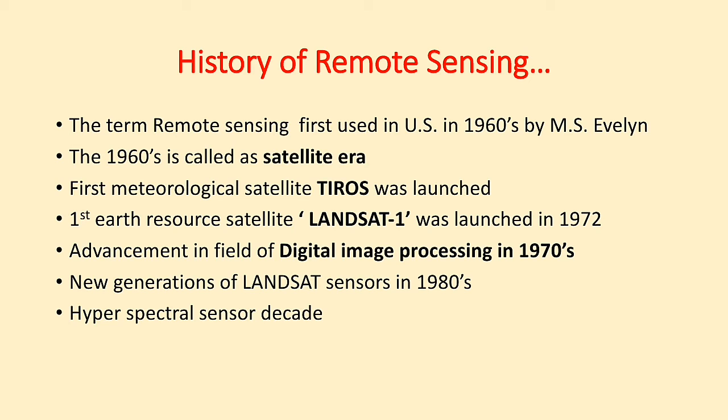This was the name of the satellite series launched by France, and the 1980s are also referred to as the hyperspectral sensor decade. National space agencies and companies launched Earth resource satellites in the 1990s, and now the development in remote sensing is going at a very fast rate.